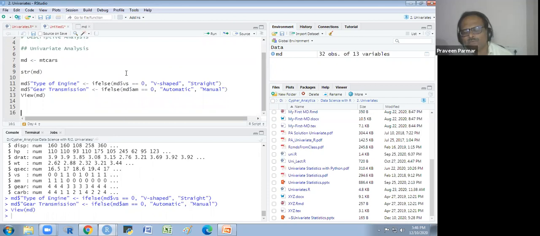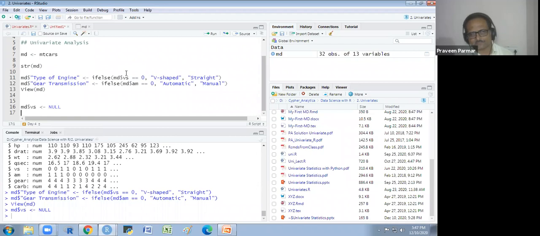So I want to remove those two variables VS and AM. So how could I remove a variable? I will show you. I will just select the VS, and what I do, I will just write NULL in capital. And I will just click here. You see there are 13 variables in the global environment. When I click this, there would be 12 variables.